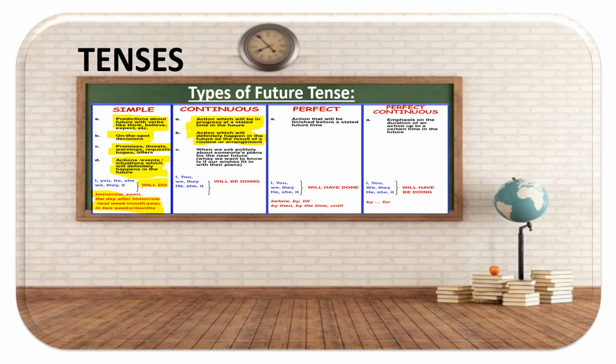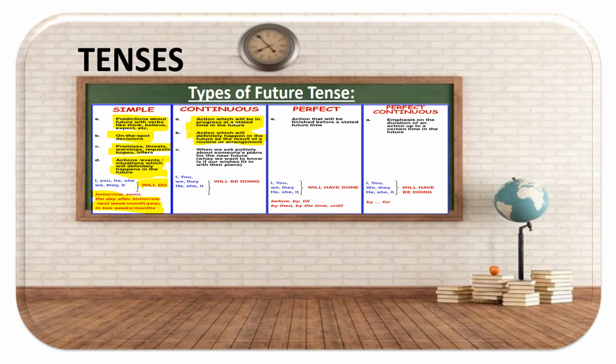So future continuous is going to use will be, because will be is telling you that the action is going to be happening in the future. It's teamed up with an ing word like doing. So I will be writing, I will be doing, I will be sleeping. So you're talking about something which is going to happen in the future. At that point of time, it is going to be in continuity, still happening, not completed.